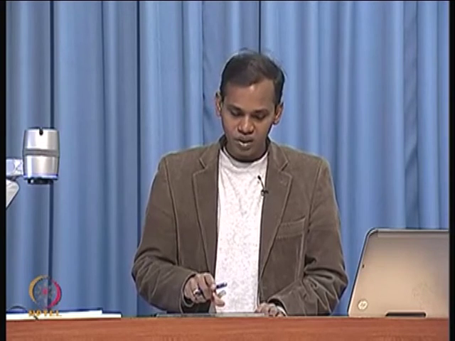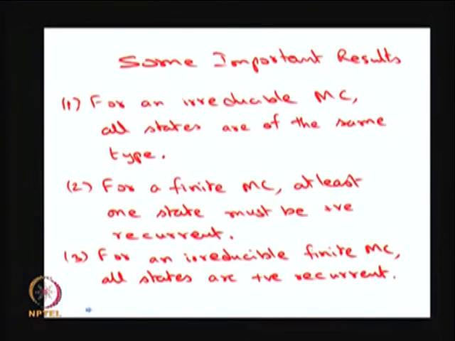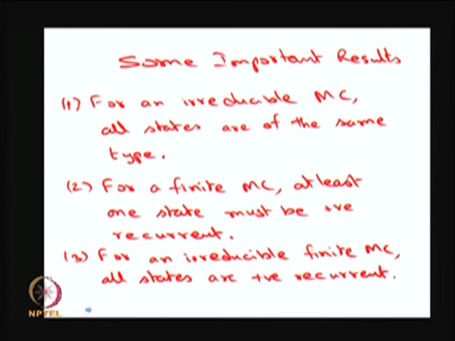Now, combining results 1 and 2 gives the third result. The finite Markov chain has at least one positive recurrent state, and the first result states that if the Markov chain is irreducible, then all the states are of the same type. Therefore, the third result is for an irreducible finite Markov chain. That means, it is a time homogeneous discrete time Markov chain with a finite state space, and all the states are communicating with all other states, that is irreducible. Then all the states are positive recurrent.